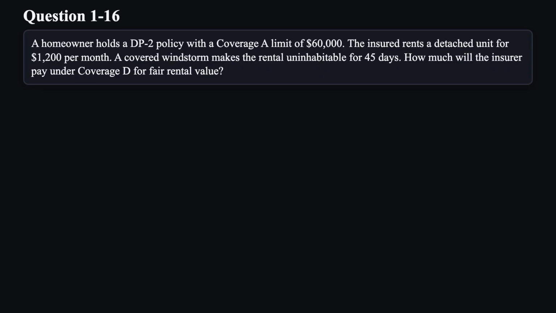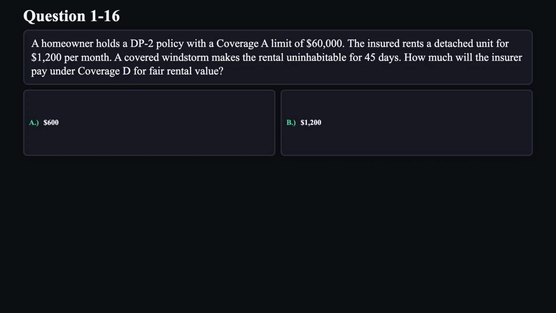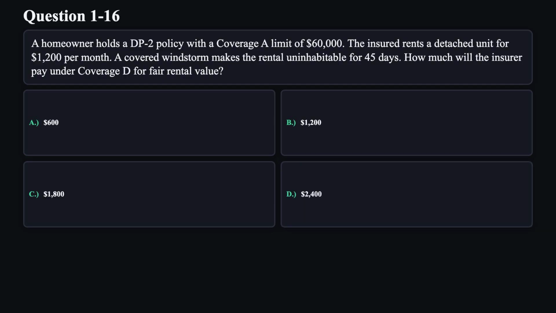Question 16. A homeowner holds a DP2 policy with a coverage A limit of $60,000. The insured rents a detached unit for $1,200 per month. A covered windstorm makes the rental uninhabitable for 45 days. How much will the insurer pay under coverage D for fair rental value? A. $600. B. $1,200. C. $1,800. D. $2,400.